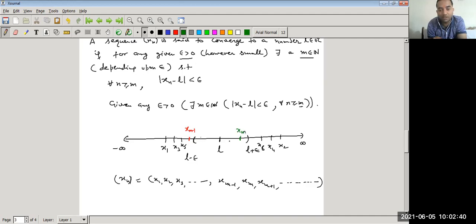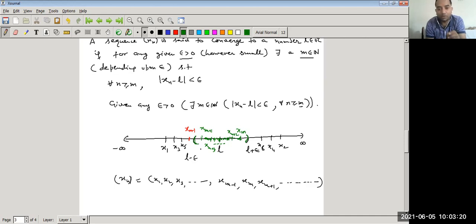It means it lies within the interval. So m minus 1 number of terms is outside this interval, but as soon as we talk about the x_m term, that term will now lie in this interval. After that, x_{m+1}, x_{m+2}, x_{m+3} and so on, all the terms of the sequence lie in this interval. So if all the terms after m terms lie in this interval, then we say that the sequence is converging to a point L.